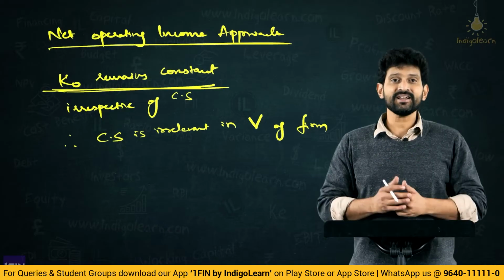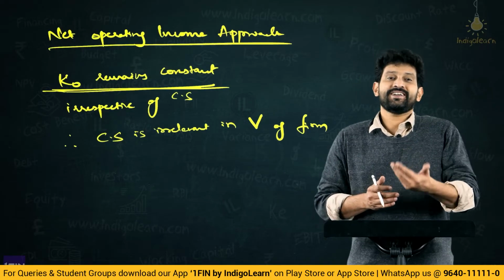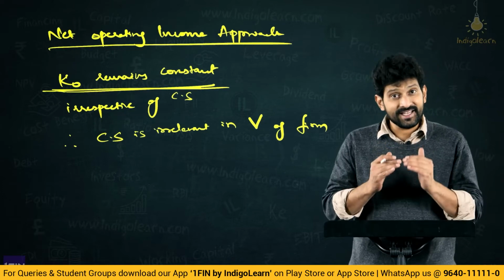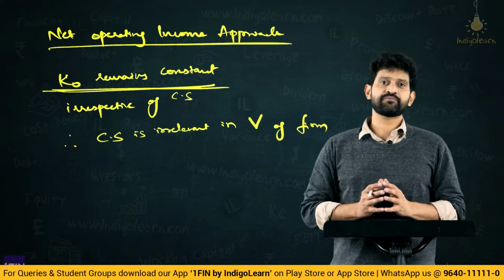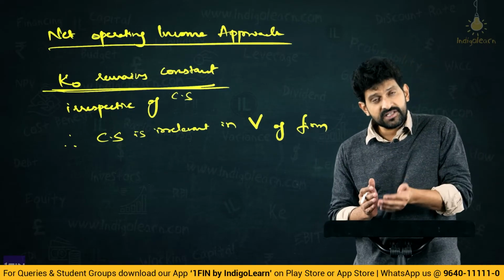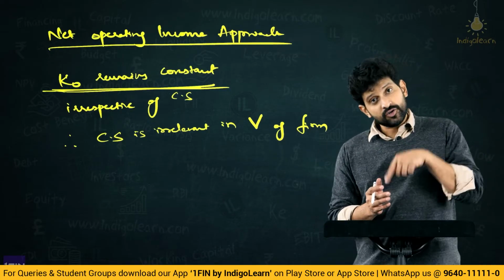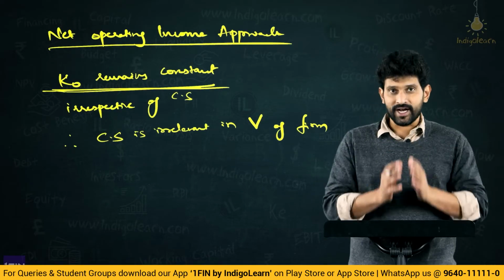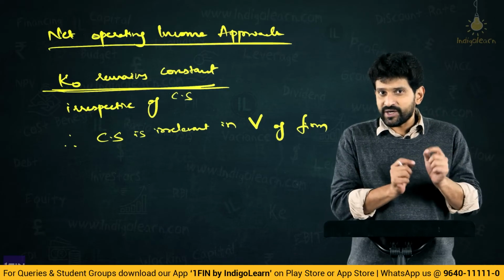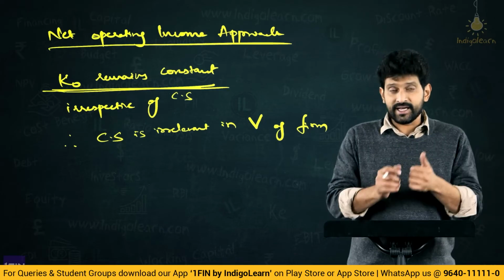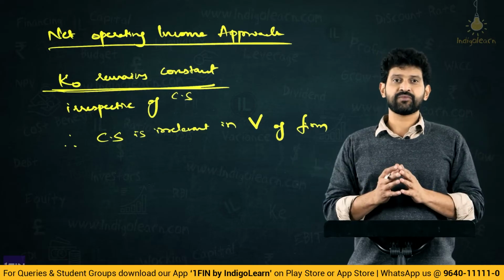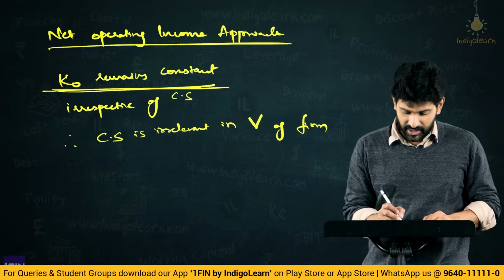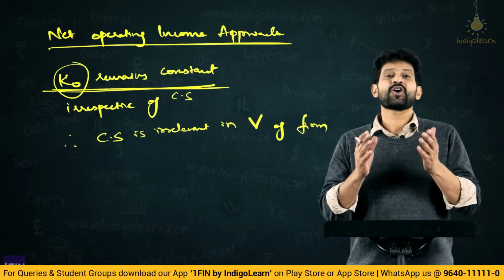If the risk is increasing, the expected return will also increase. Now, what is increasing? KE is not constant. KE is increasing. The theory says as the debt component increases in a capital structure, KE also increases. Increases by how much? It increases by so much that the benefit of this cheaper cost of debt is now exactly offset. Finally, it is exactly offset in such a way that KO remains constant.